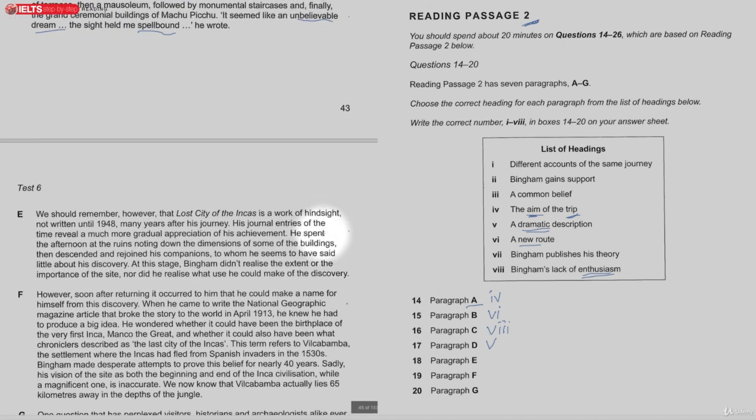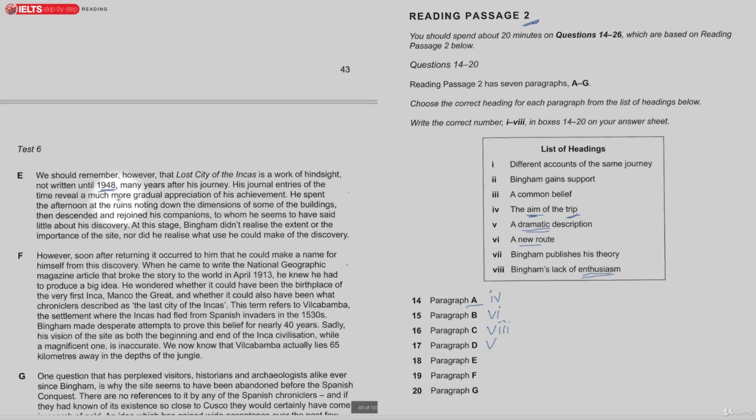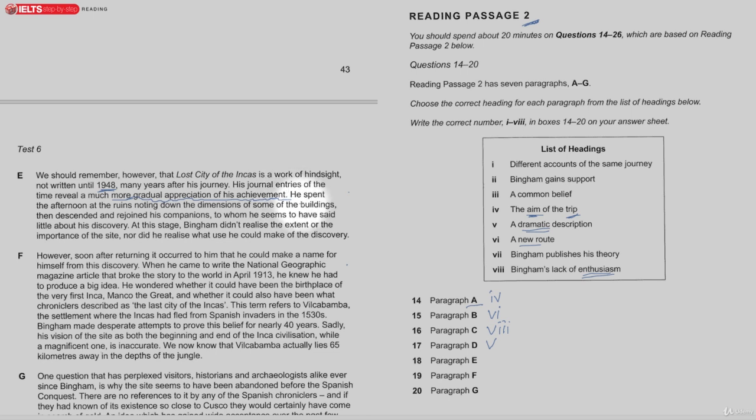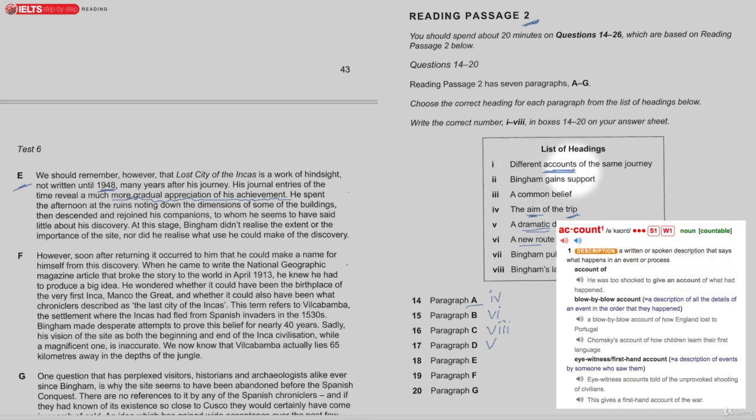And then paragraph E, and this one is in 1984, when he wrote this book, he said how amazed he was, but in fact in his diary, which was written at the time, obviously, was contemporaneous, it was more gradual appreciation of his achievement. He didn't realize what he'd actually discovered. And so there's 2 ways of looking at this, and it's mentioned in E. So we look over here and we can see different accounts, different descriptions of the same journey.